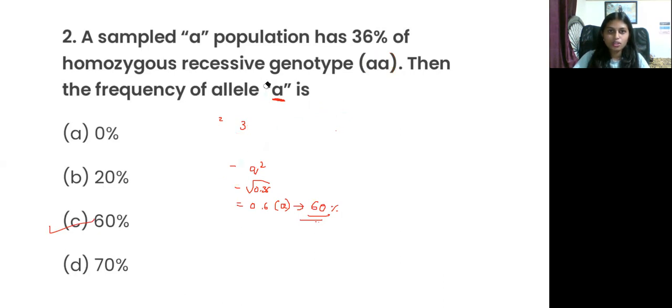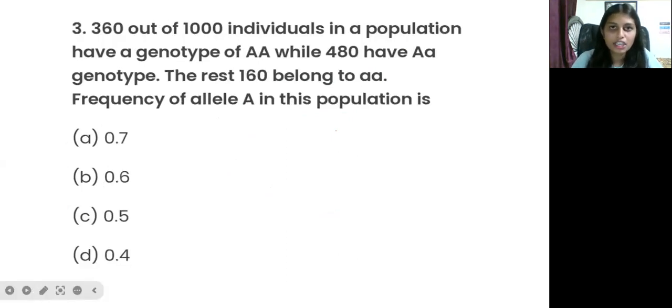Now move on to the next problem. 360 out of 1000 individuals in a population have genotype AA, that is homozygous dominant, P square, while 480 have Aa, heterozygous.